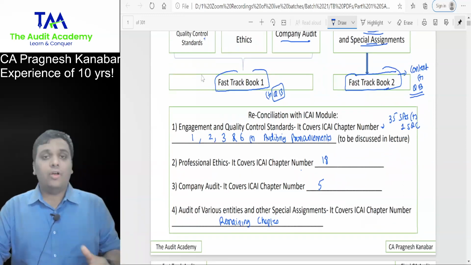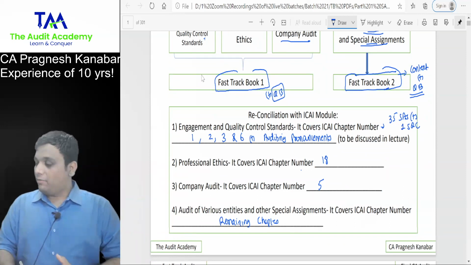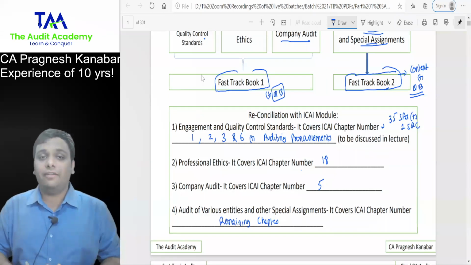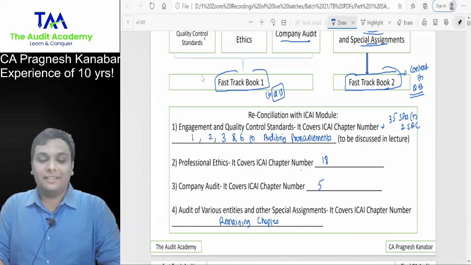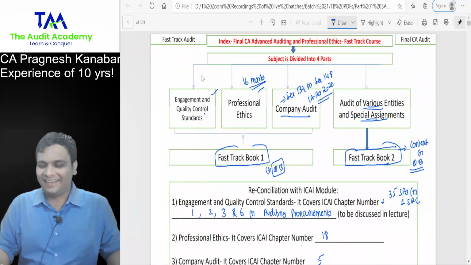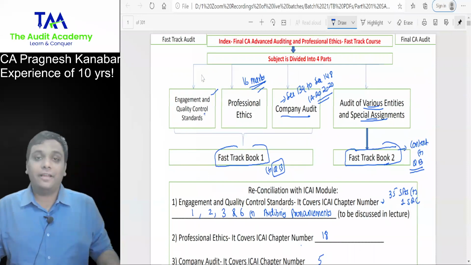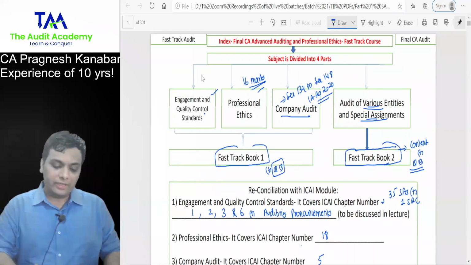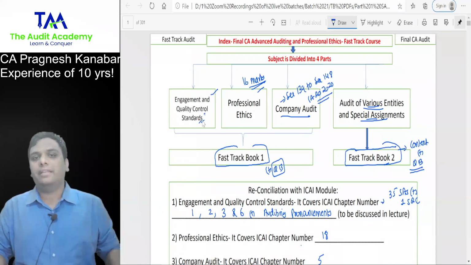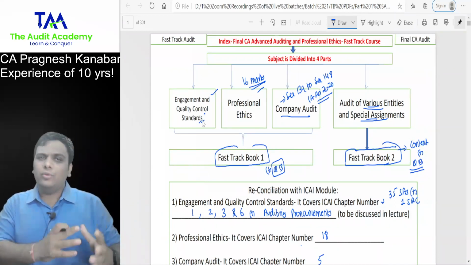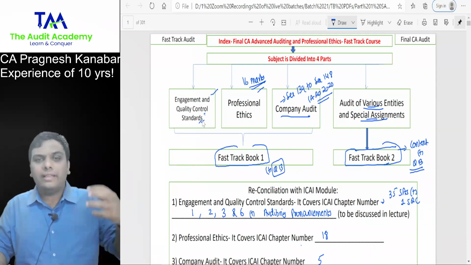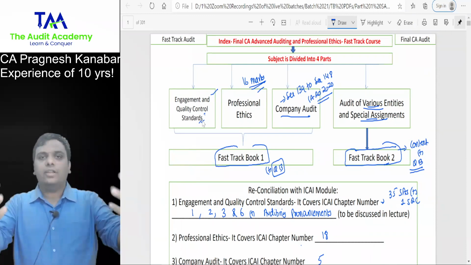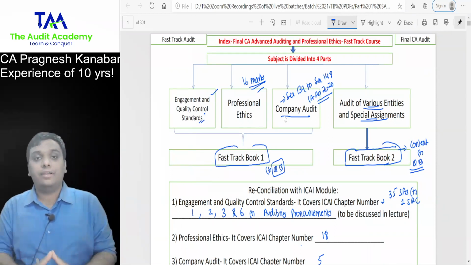Chalo. So on that very good note, if I want to attract more admissions and more people to my course, then the best chapter to start with is professional ethics. But I don't want to do that. Because first I want to touch the problem area, and that is nothing but standards. And then after a few lectures on standards, when you get a little bored and a little loaded, then to freshen you up, we will take professional ethics and company audit in great detail.